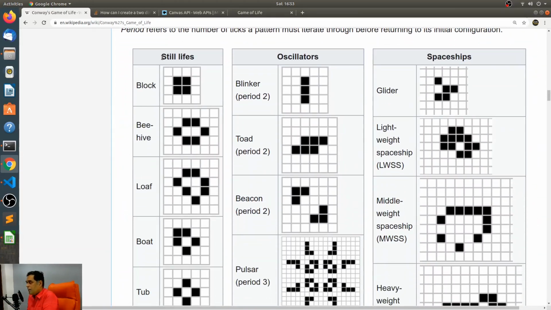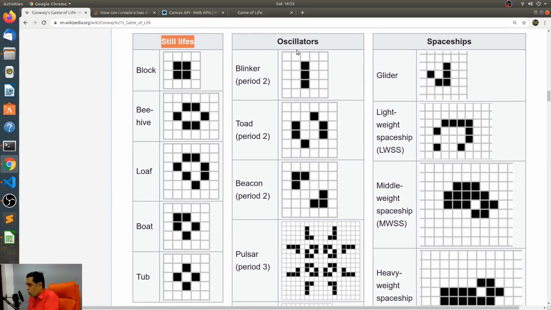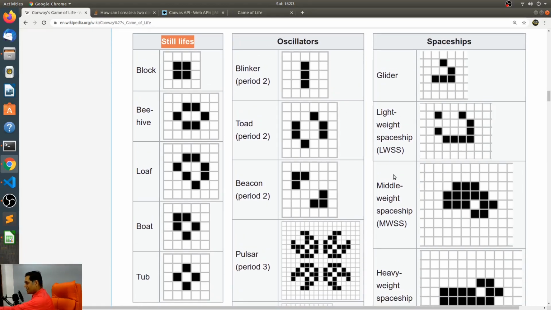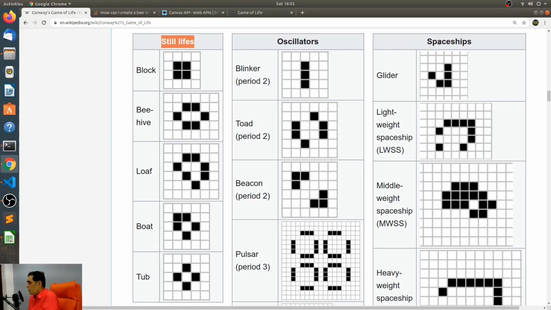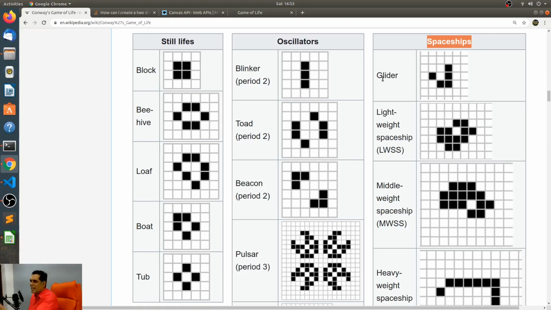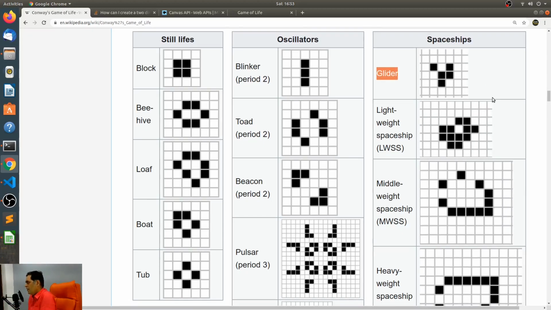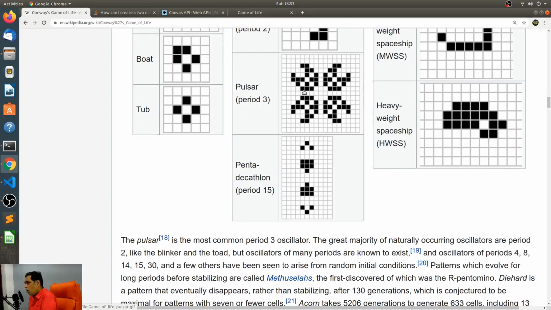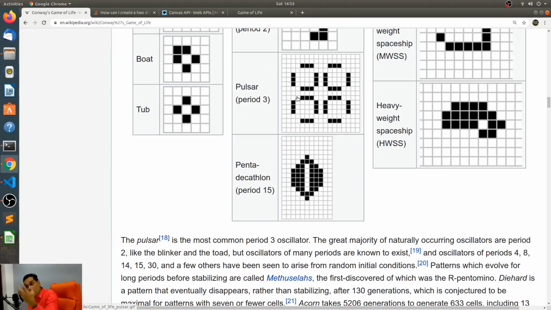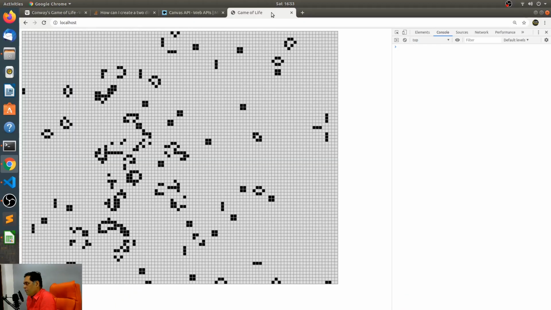So these are called still lifes. We saw a block, we saw a beehive, we saw oscillators. These are called spaceships. We saw the flying plane, in Game of Life parlance it's called a glider. All of these things emerge out of it. Wow, the pulsar looks extremely interesting.